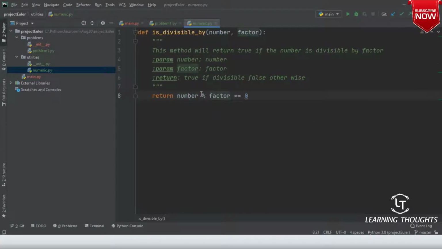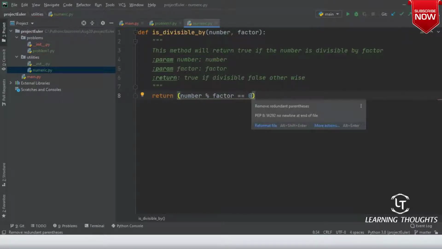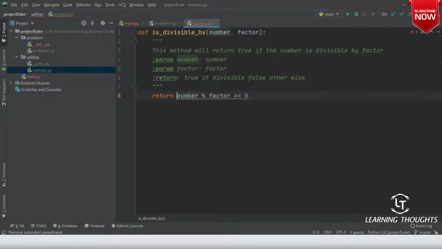Number percentage factor is equal to 0. Right. So it says try to remove redundant parentheses. We don't need parentheses over here. So what is it trying to tell? Okay, this is fine. So did we write a very simple function now? This might be a very simple function, but we will slowly improvise.